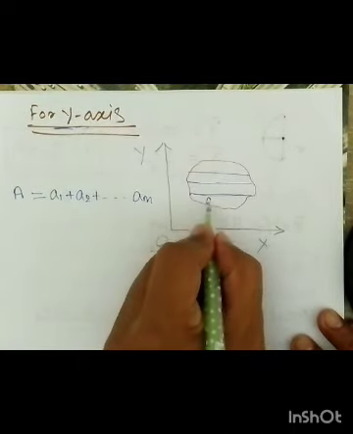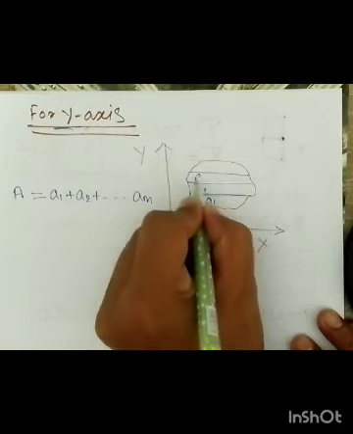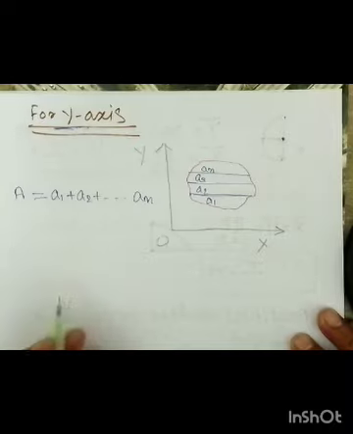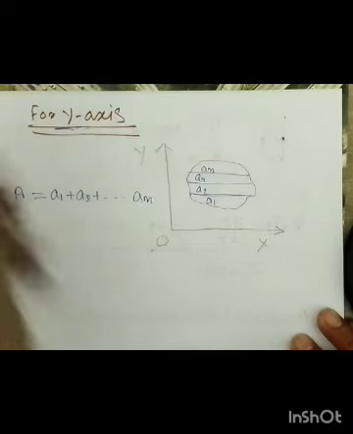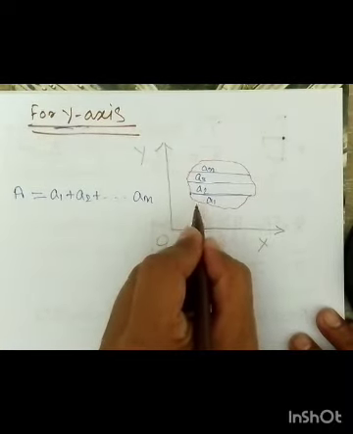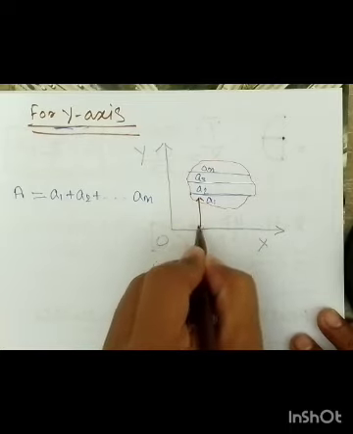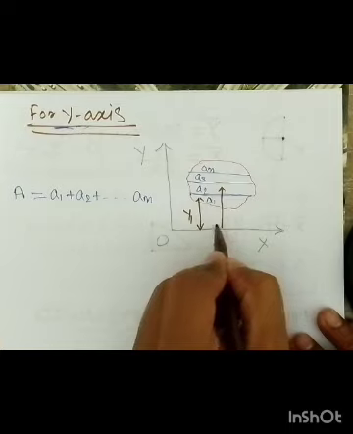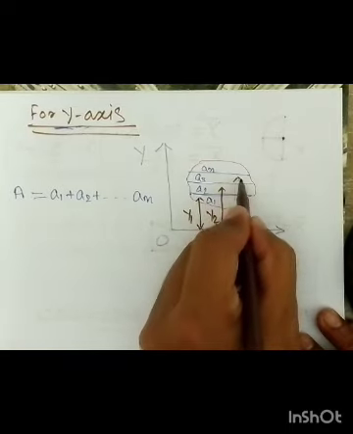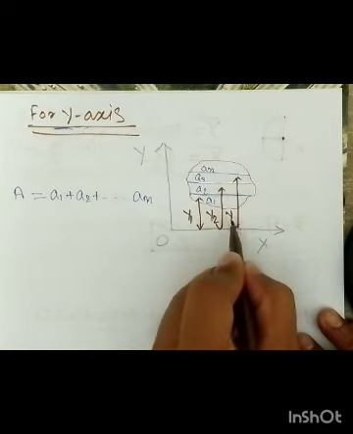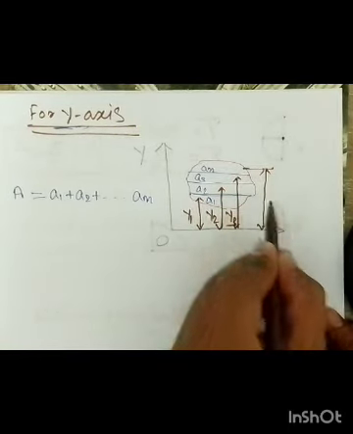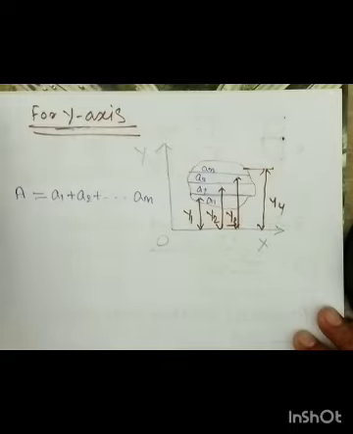Let us say this area is A1, this is A2, this is A3, this is An. This area A1 is located at a distance of y1 from the OX axis, and this is located at a distance of y2, this at y3, and this is located at a distance of y4 from the OX axis.